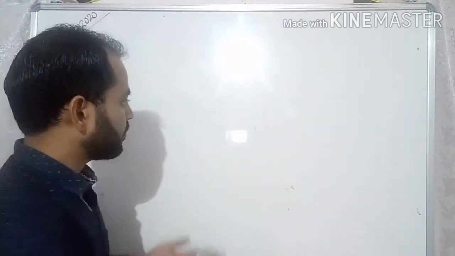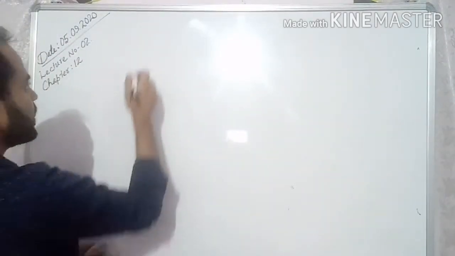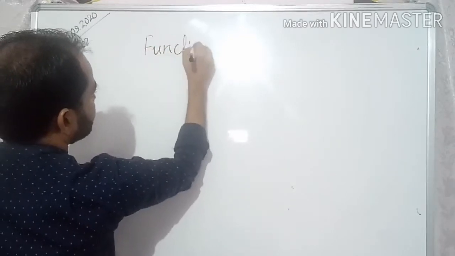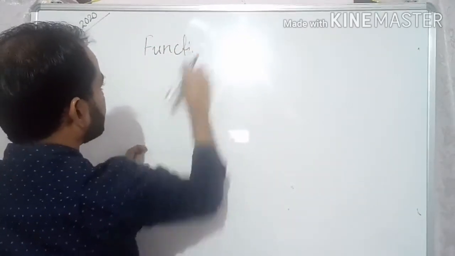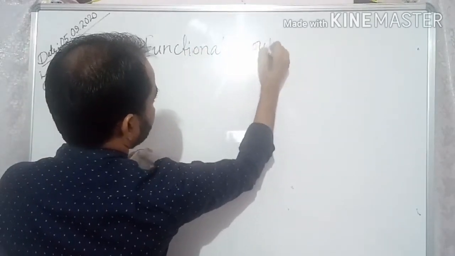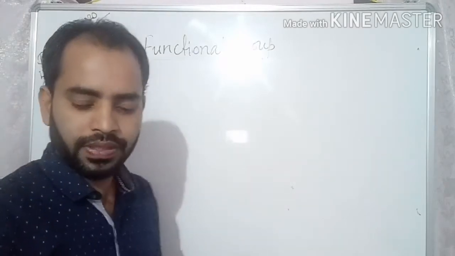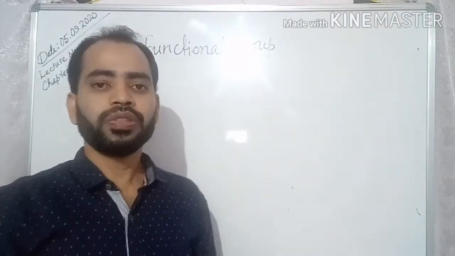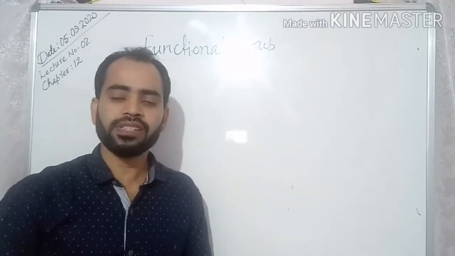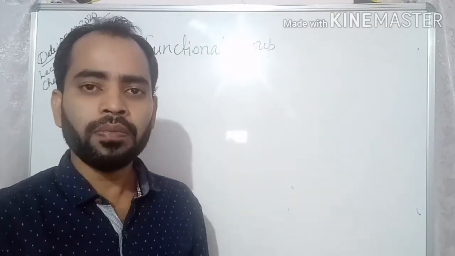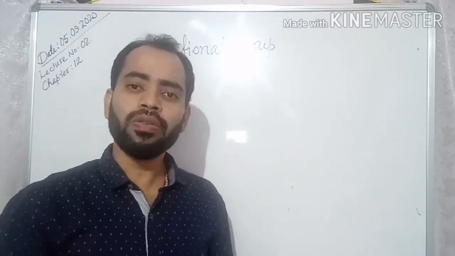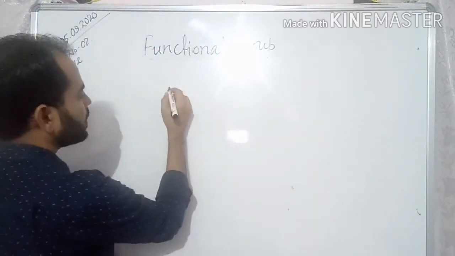Okay. So, first one that we need to know is functional group. This is very important. We should know what is functional group. So, functional group is nothing but an atom or group of atoms on which the chemical properties of the compound depends. For example, you see